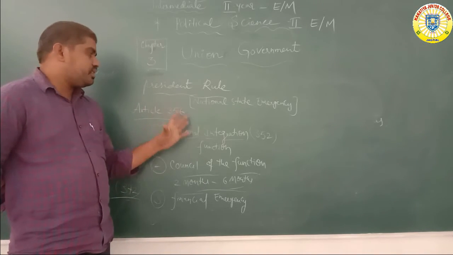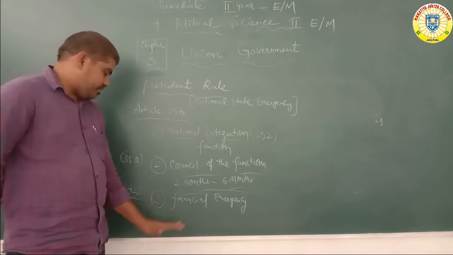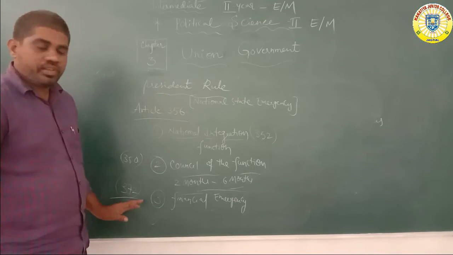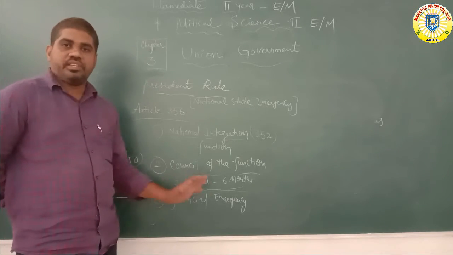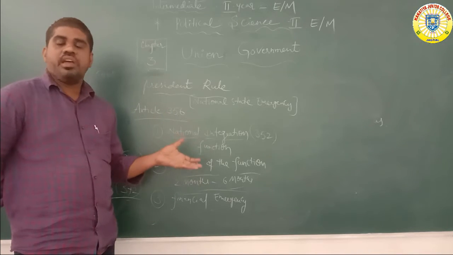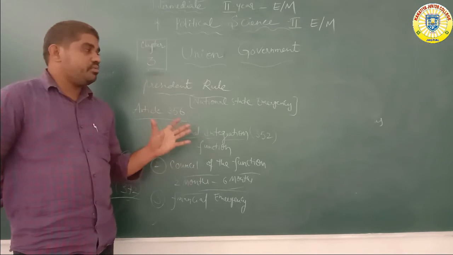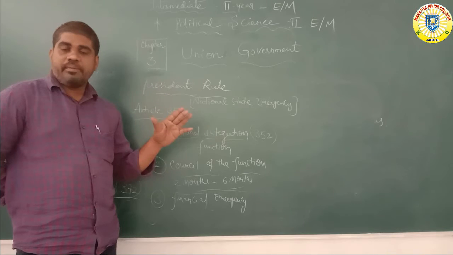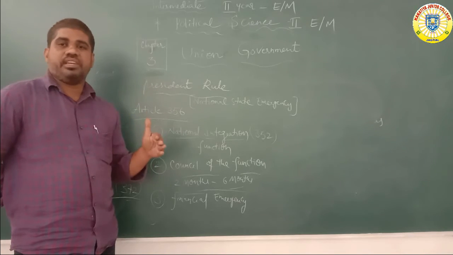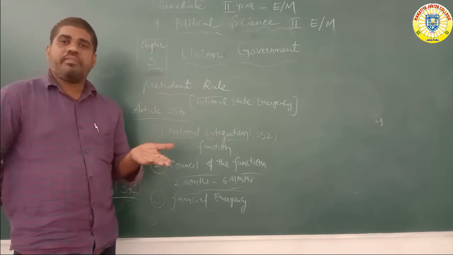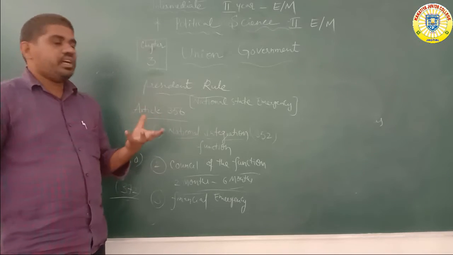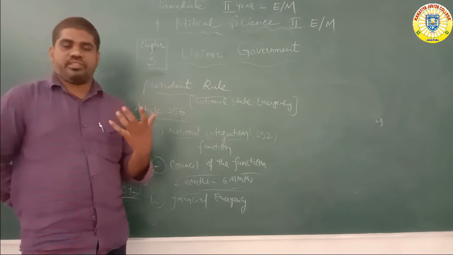These are all discussed under Article 372, financial emergency. So these are controlled by the President's rule. The President's rule is also called national or state-wise emergency. These are under the Union Council of Ministers.